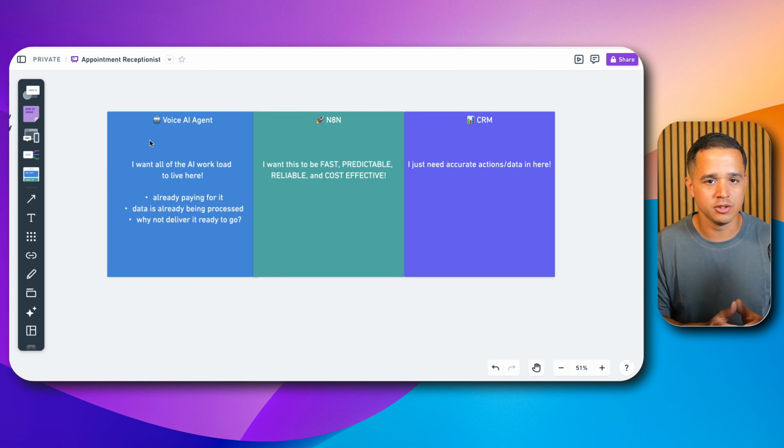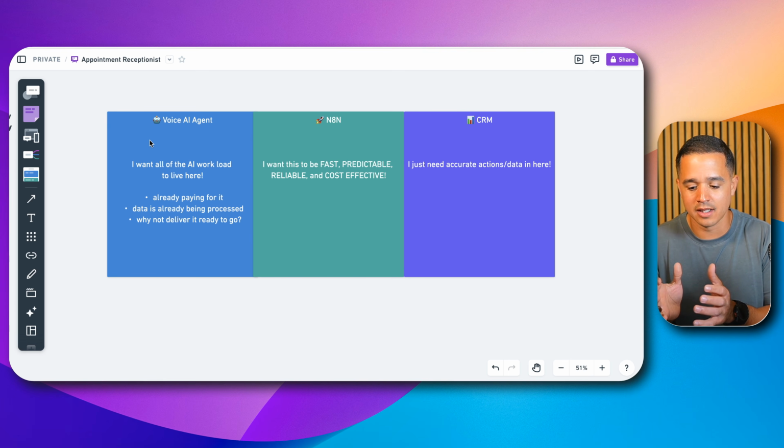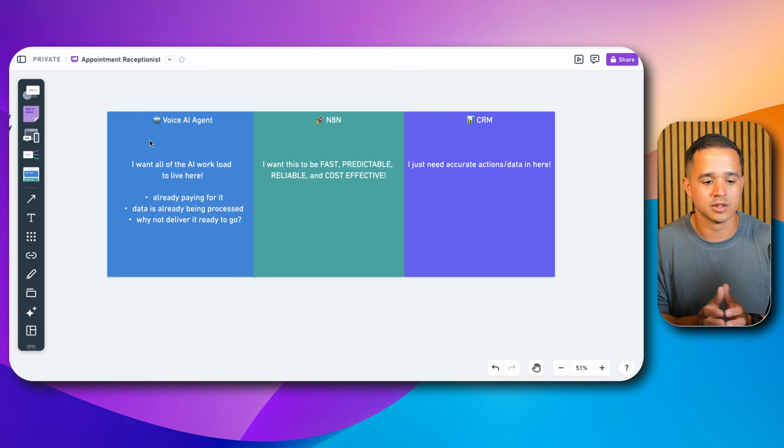So we're already using LLMs like GPT-4o on the back end, or maybe Claude on the back end of the voice AI agent. So we can just go ahead and leverage it where the data sits instead of transferring the data to another system, having it be processed and having to prompt a whole new agent. Why don't you just use the agent that's already in place when the call is occurring and where the call is occurring? The data is already being processed there, so there's no need to send unnecessary data across the wire and then have to format that data and then hopefully come up with the result that you want.